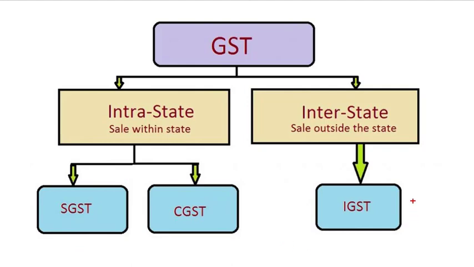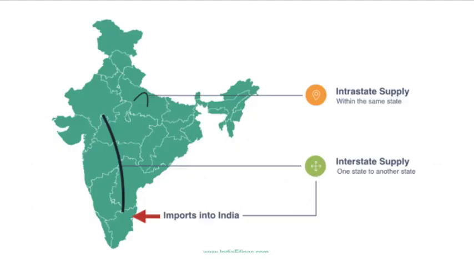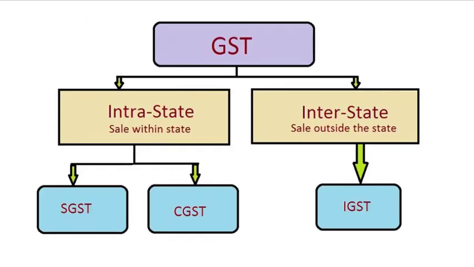Interstate supply of goods and services is when the location of the supplier and the place of supply are in different states. Also, in cases of exports or imports of goods or services, or when the supply of goods and services is made by an SEZ unit, the transaction is assumed to be interstate. In interstate transactions, a seller has to collect IGST from the buyer but not CGST and SGST.